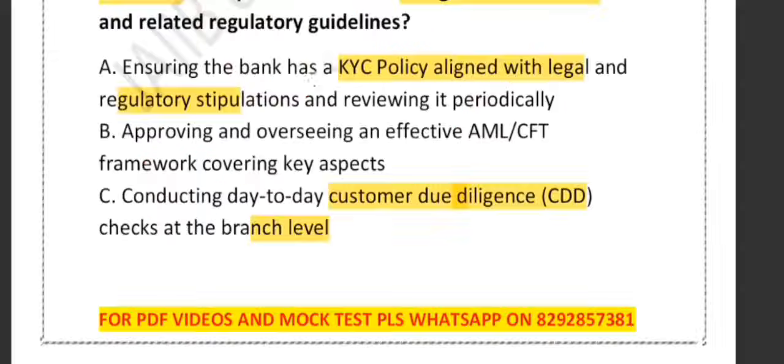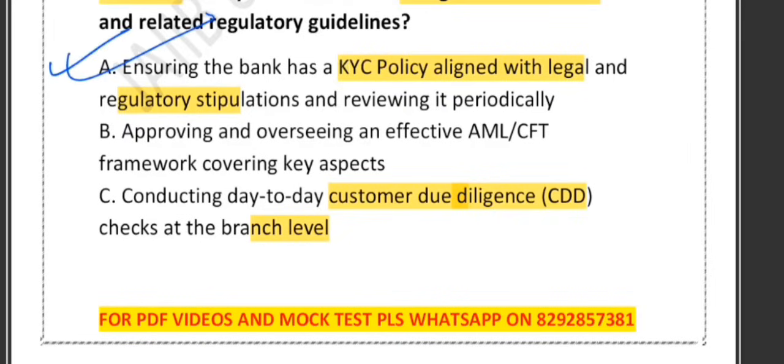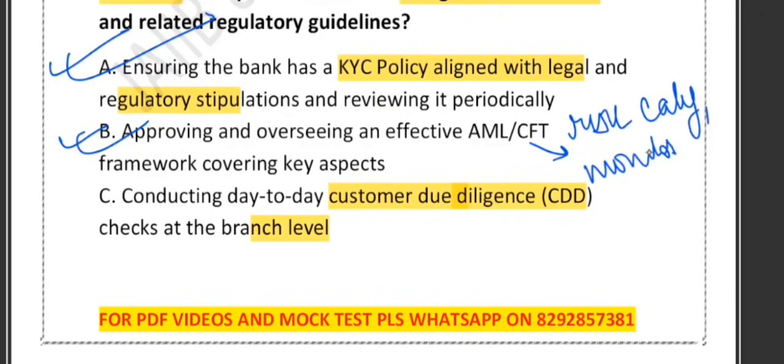Option A says ensuring that the bank has a KYC policy aligned and reviewing it. Yes, correct. This is the board's responsibility, obviously correct, right? The board must ensure that the bank has a proper KYC policy and follows all the law and RBI rules. What about option B? Approving and overseeing the AML CFT framework. Yes, this is also correct. Why? Because the board must approve the bank's anti-money laundering and combating the financing of terrorism framework. What is CFT? That is called combating the financing of terrorism. They must ensure risk categorization, monitoring system, and reporting mechanism. So these things must be ensured. Option B is also correct.